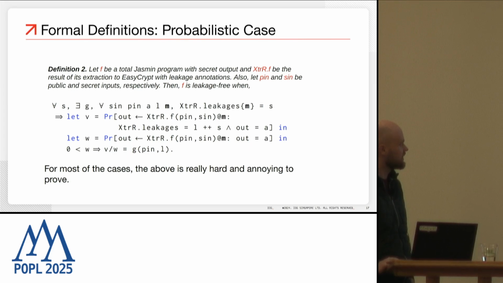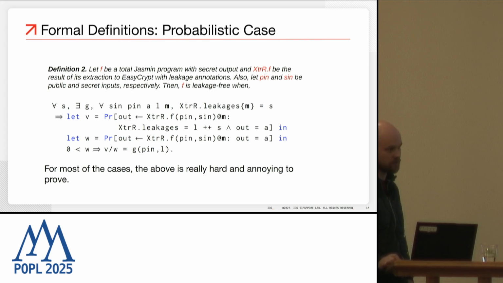And then we say that the program F, which is a total program, but now might be probabilistic, is leakage-free if there exists a function G that computes the probability V divided by W. So given that we produce an output A, the program produces also the leakages L, and this conditional probability depends only on the public inputs and the leakages.